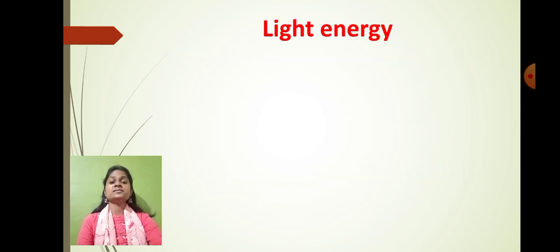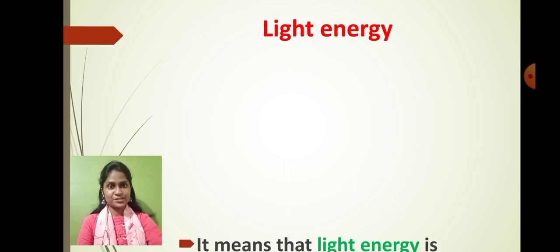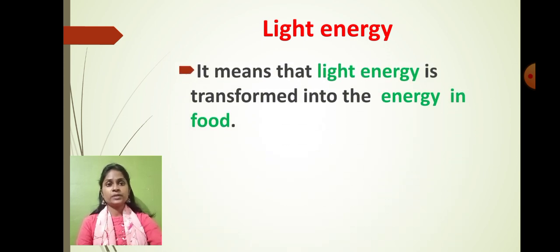And again, students, one most important type of energy is light energy. Light energy is transformed into the energy in food. You all know that for the process of photosynthesis, sunlight is very important. Plants absorb the sunlight and it is converted into food material.